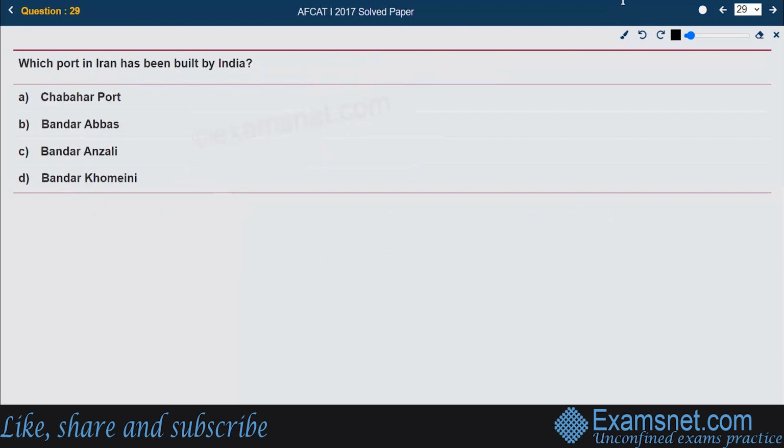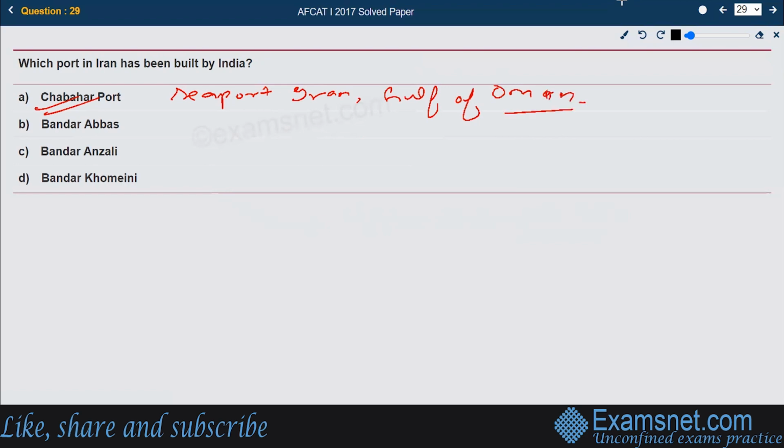Now, next question. Which port in Iran has been built by India? The answer is Chabahar Port. It is a seaport located in southeastern Iran on the Gulf of Oman.